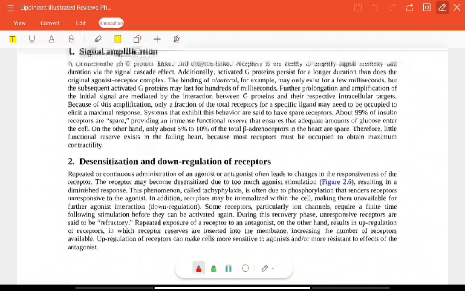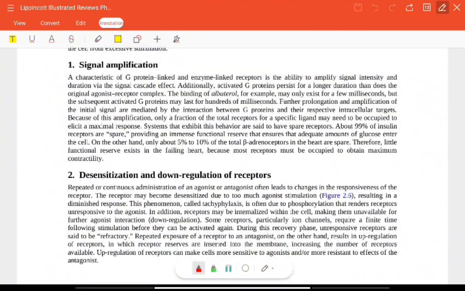Okay, signal amplification. This is the term where the enzyme-linked and G protein-linked receptors have the ability to amplify the signal intensity, because activated G proteins will persist for a longer duration of action than does the original receptor complex. Take the example of albuterol.